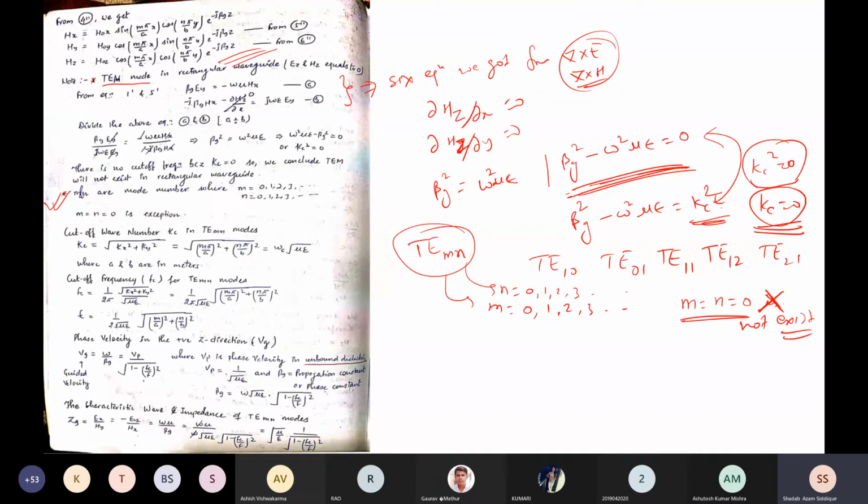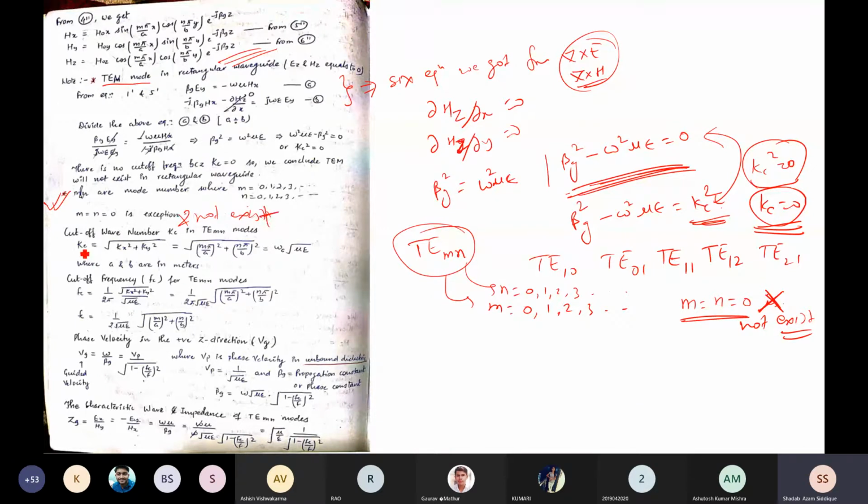So M and N cannot be 0 simultaneously. If M and N are 0, then what will happen? Why is it not existing? The answer is that M and N equal to 0 is an exception and does not exist. This mode is not existing.